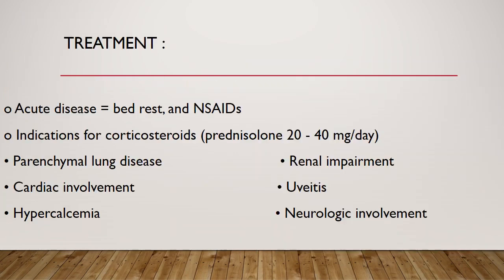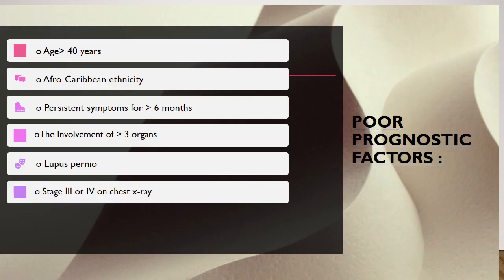The treatment in acute disease is bed rest and NSAIDs. Indications for corticosteroids, that is prednisolone, are parenchymal lung disease, uveitis, hypercalcemia, neurological involvement, renal impairment or cardiac involvement. In these cases, corticosteroids will be given.